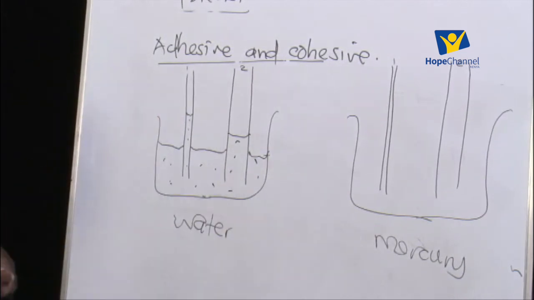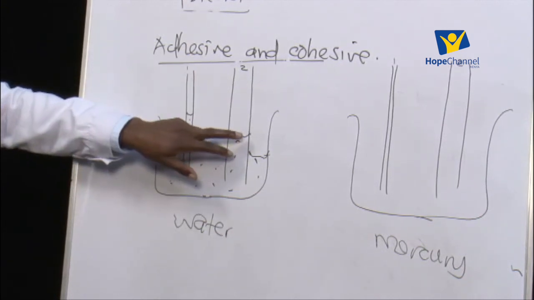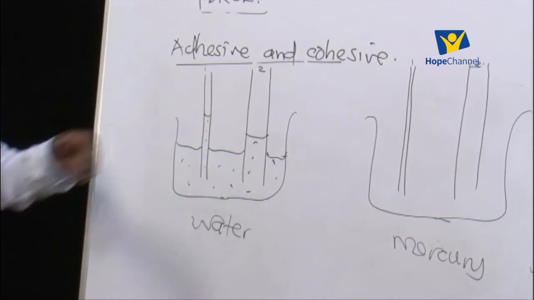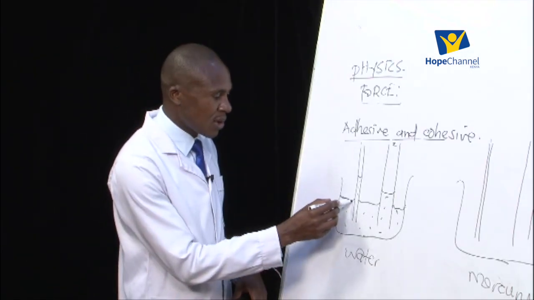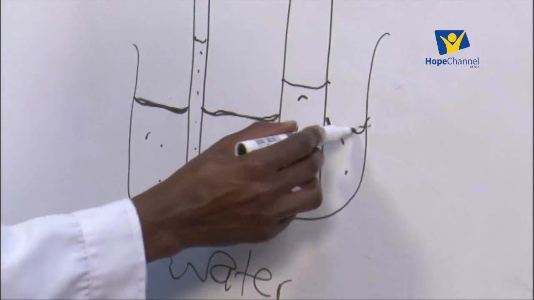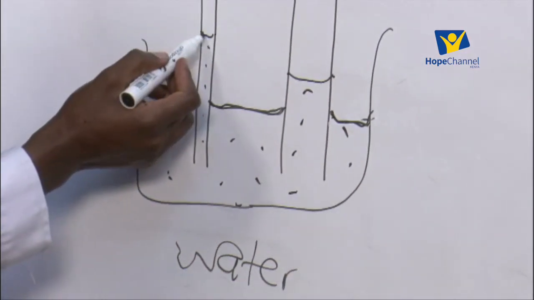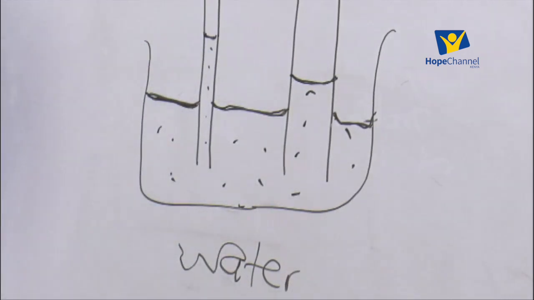But for both the tubes, tube 1 and tube 2, the level of the water inside the tubes is usually higher than the level outside. The level outside is this one here. Let me make it very bold. This is the level outside the tubes. Usually the level inside, for tube 1 it is here, for tube 2 it is there. Usually the level inside the narrow tubes is higher than the level outside. Why is that the case?